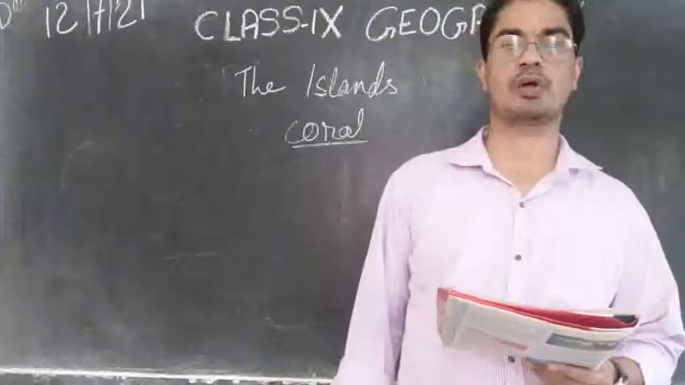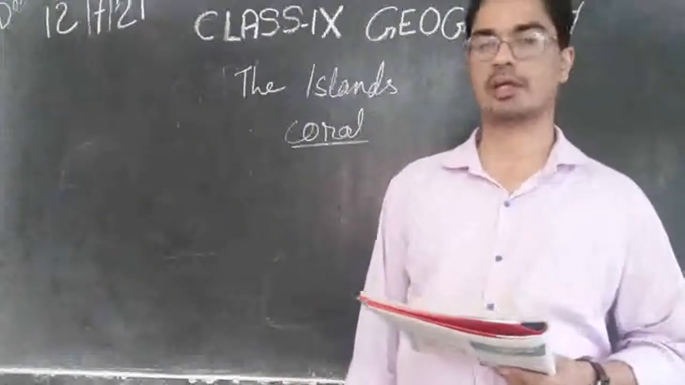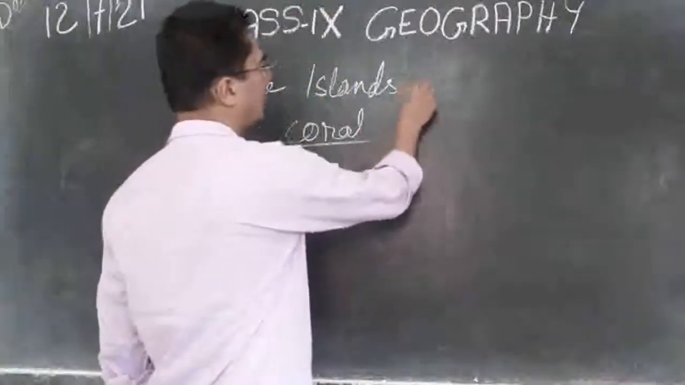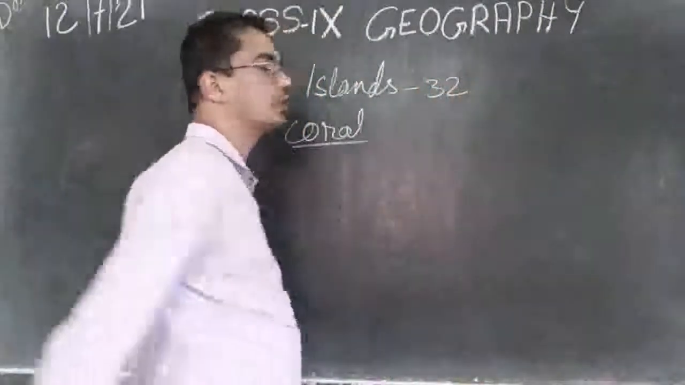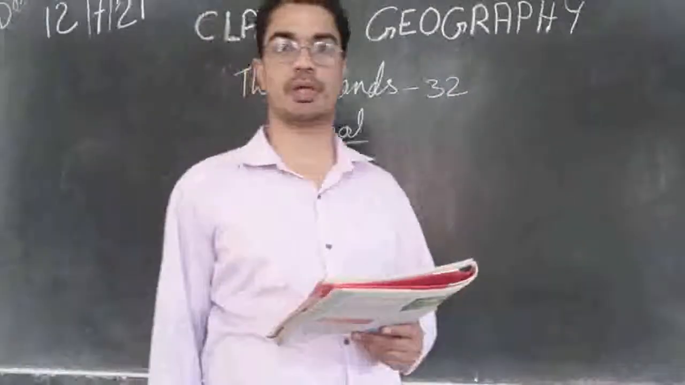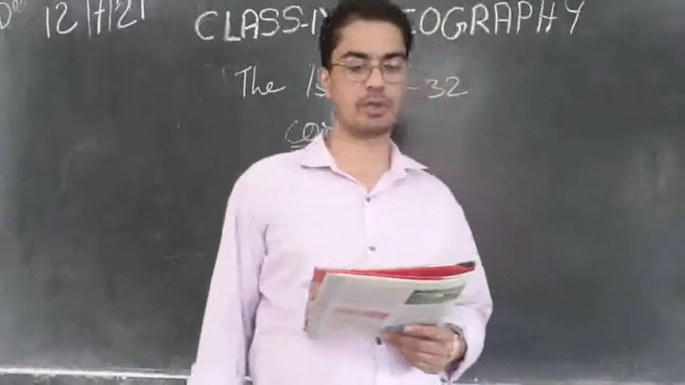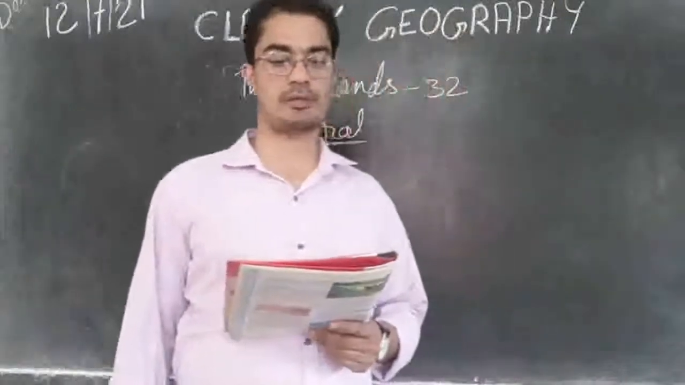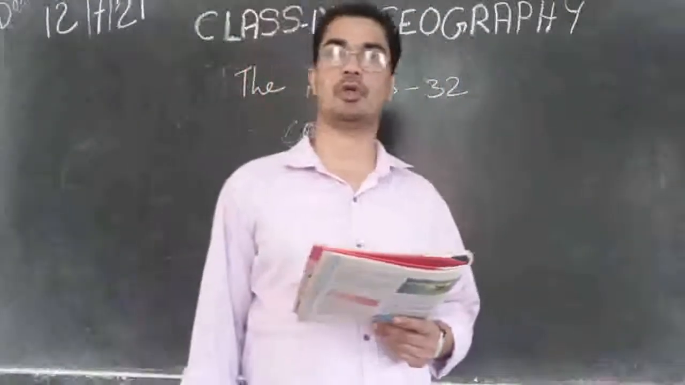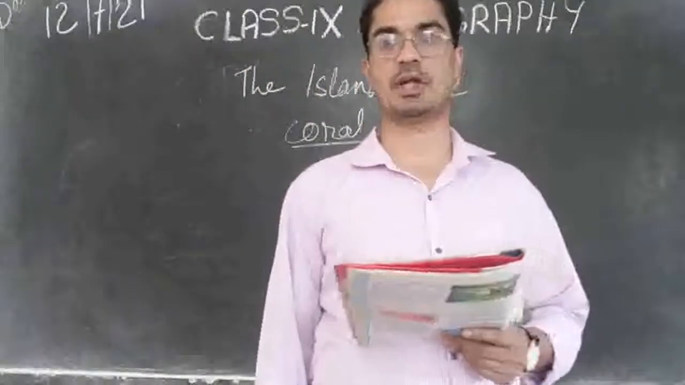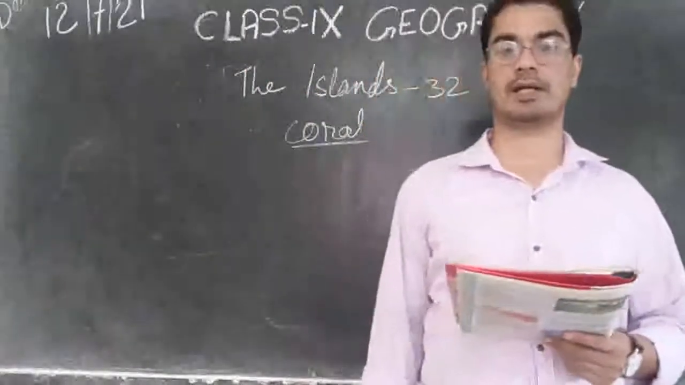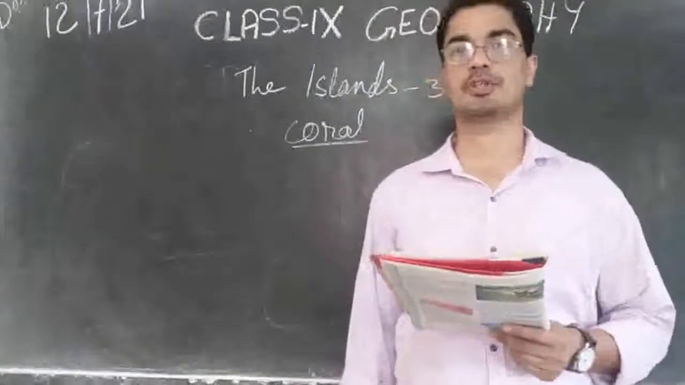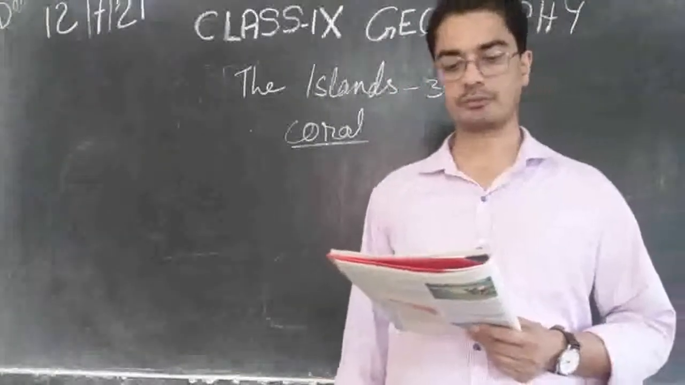It covers a small area of 32 square kilometers. So the total size of Lakshadweep is only 32 square kilometers. It is a very small area. Kavaratti is the administrative headquarters of Lakshadweep. You can underline that. Kavaratti is the administrative headquarters.